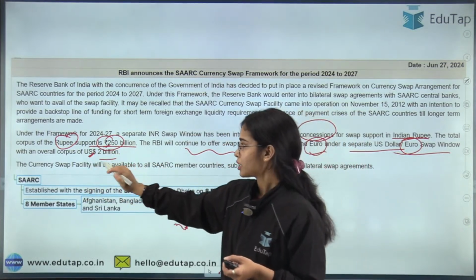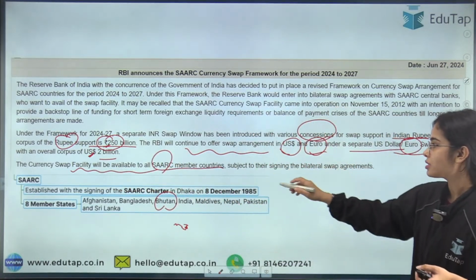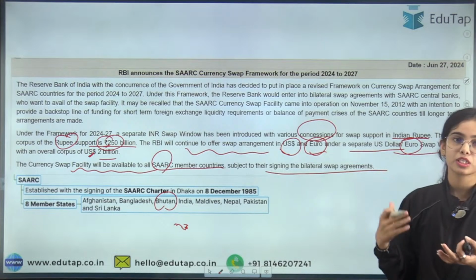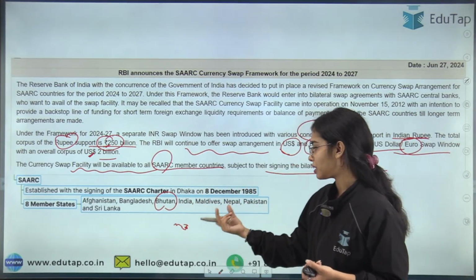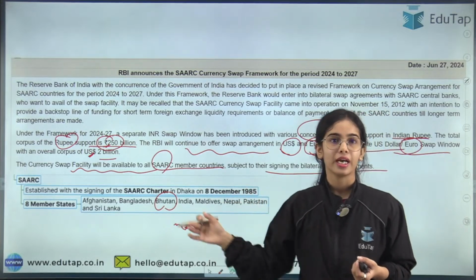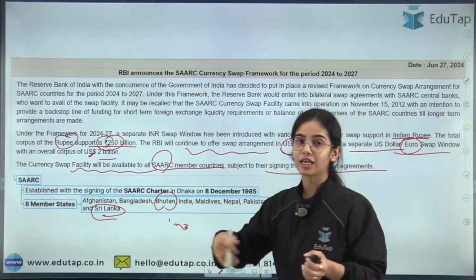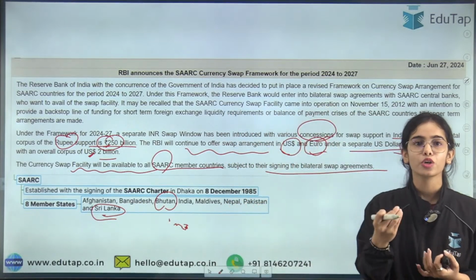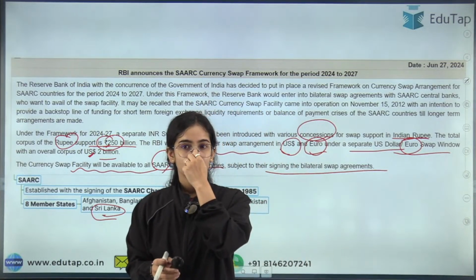The currency swap facility will be available to all the SAARC member countries, subject to their signing the bilateral swap arrangements. These are Afghanistan, Bangladesh, Bhutan, India, Maldives, Nepal, Pakistan and Sri Lanka. Especially Sri Lanka has accepted that we are going to have trade in rupees also. Any confusion here?